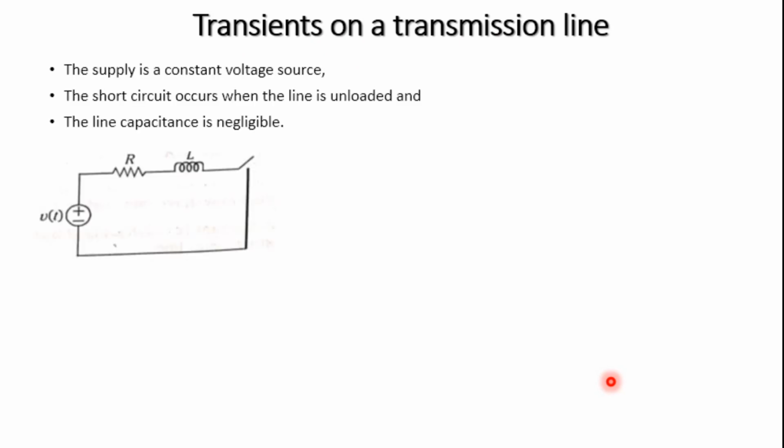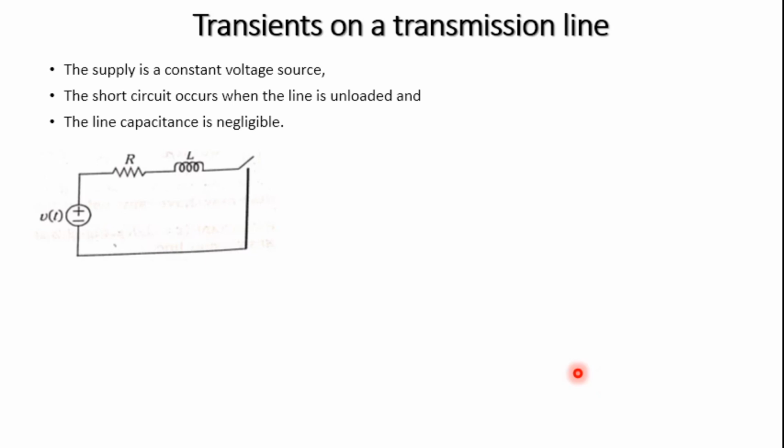In any modeling of the transmission line, whether a T network or a pi network, we observe that the shunt capacitance is very small compared to the inductance.